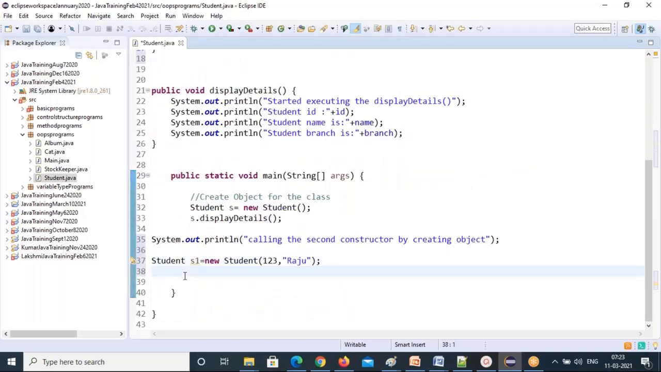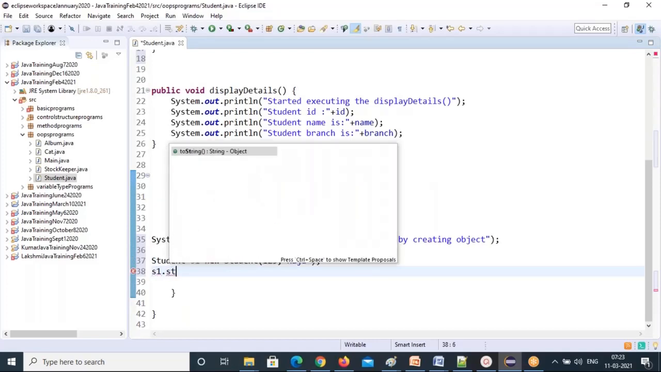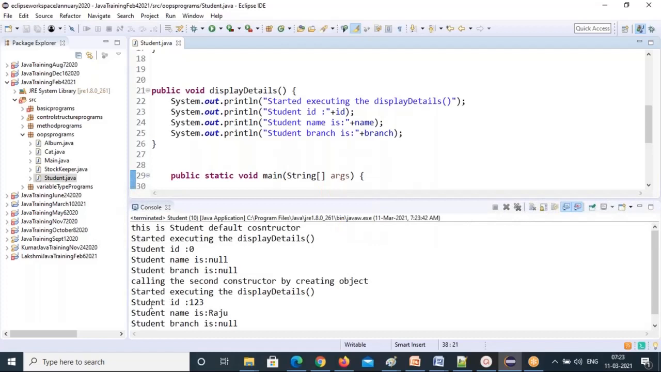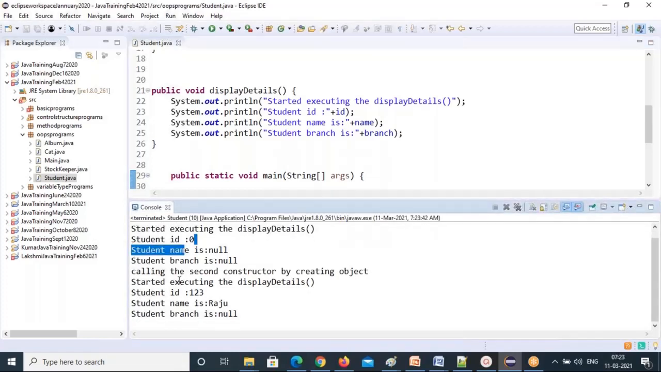Now you call s1.displayDetails. See that, before it was 0. Now it's 123 and Razu, and the branch value we didn't pass.